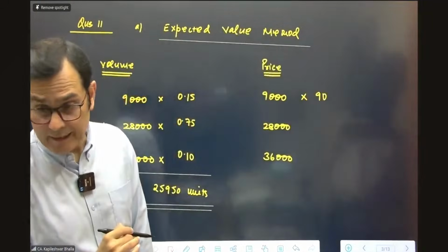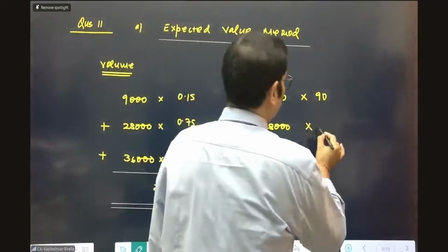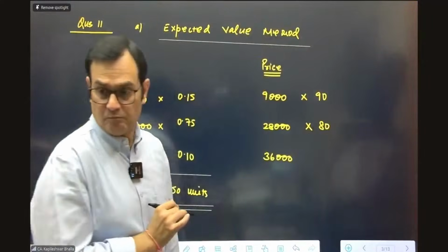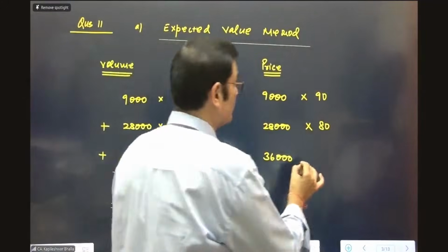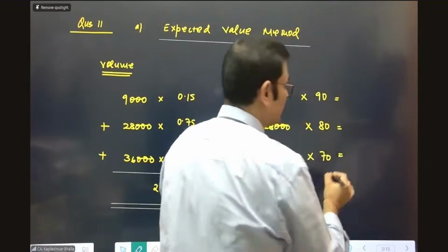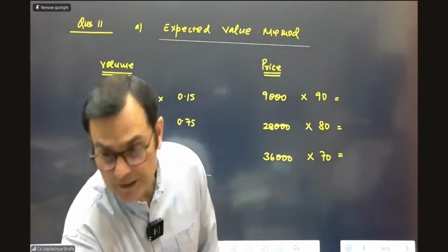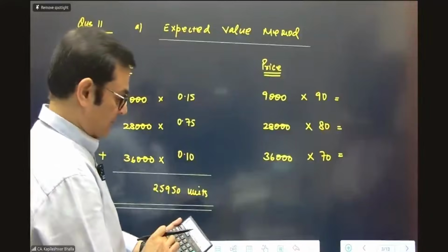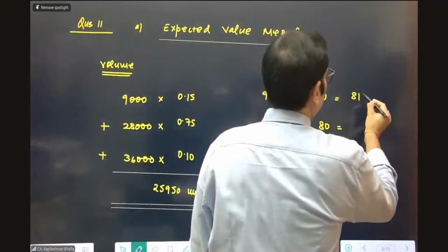The next one, 28,000, is in the second slab, and the price is at the rate of 80. The last one, 36,000, is in the third slab, and this is 70. We need to first get the sales in value. So 9,000 into 90 works out at 8,10,000.